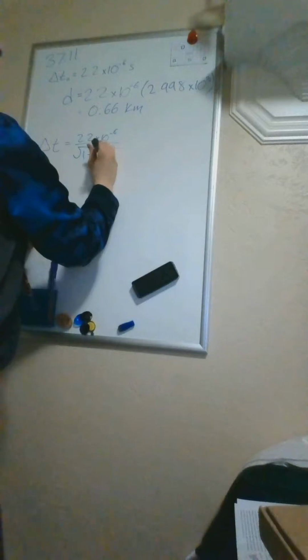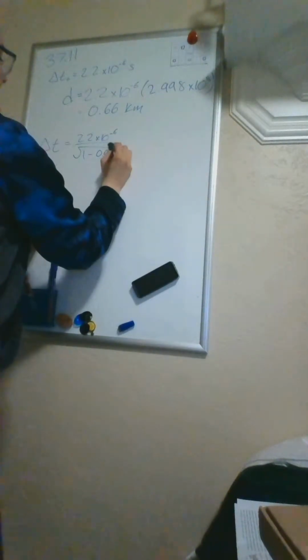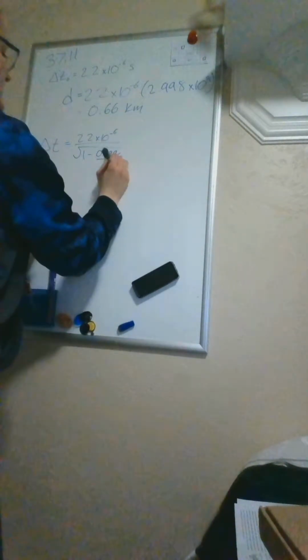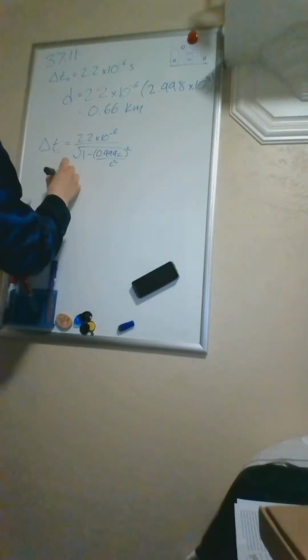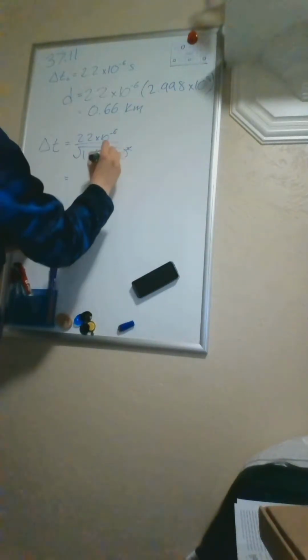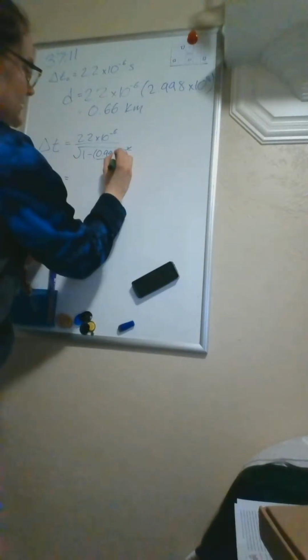Oh, the speed it tells us is 0.999 c, over c squared. So the c squareds will cancel out, and we'll have 1 minus 0.999 squared.